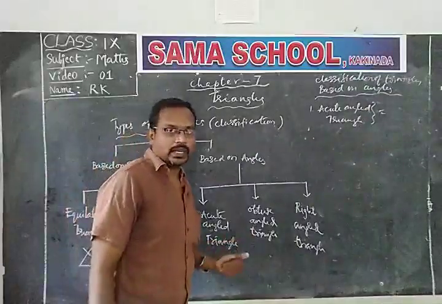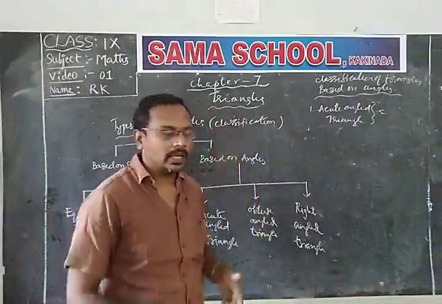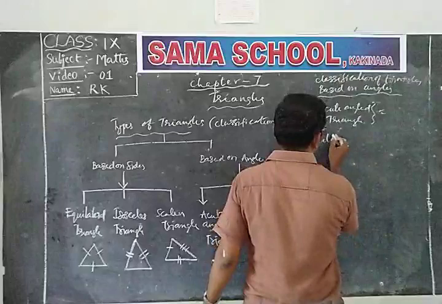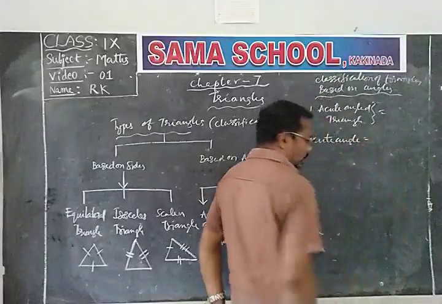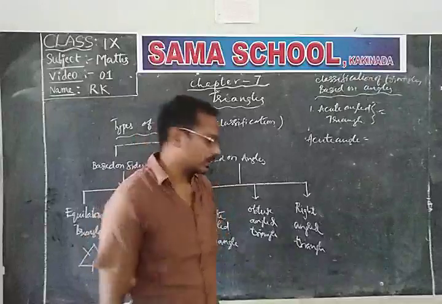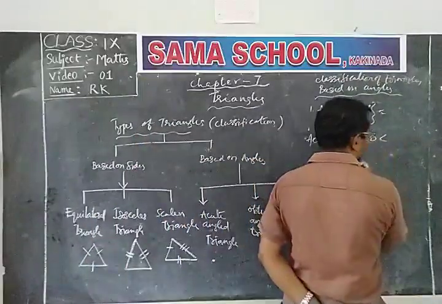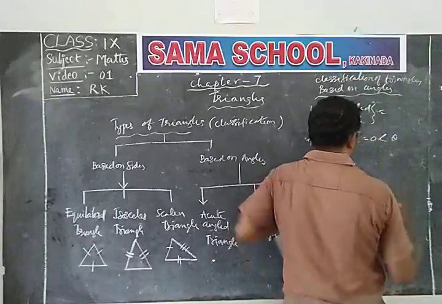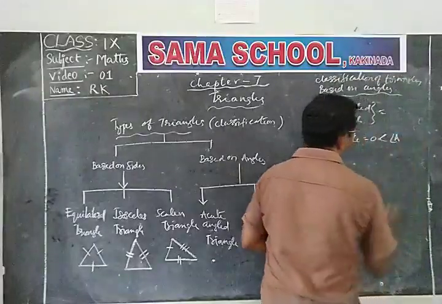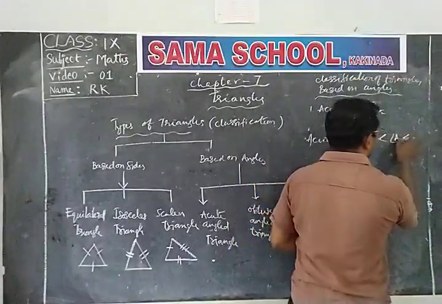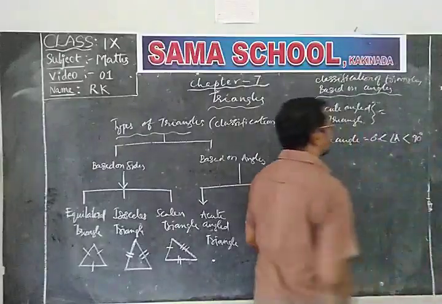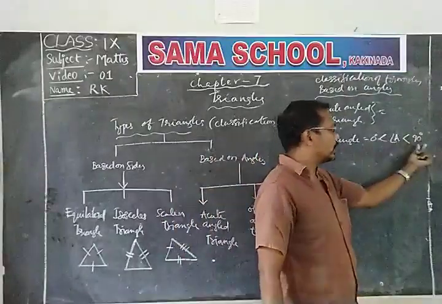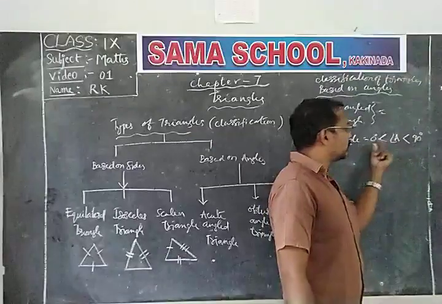What is meant by an acute angle? An acute angle is an angle between 0 degrees and 90 degrees, maybe some theta, otherwise some angle A, where 0 degrees is less than A less than 90 degrees.